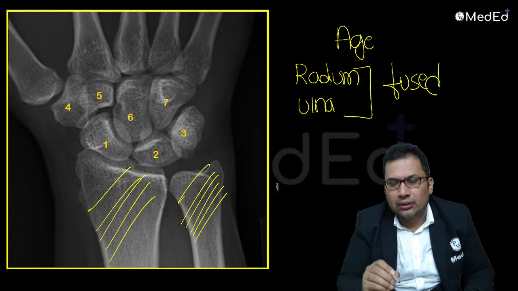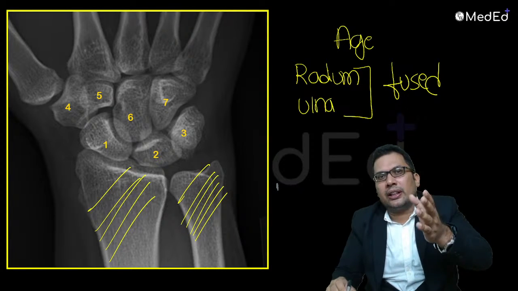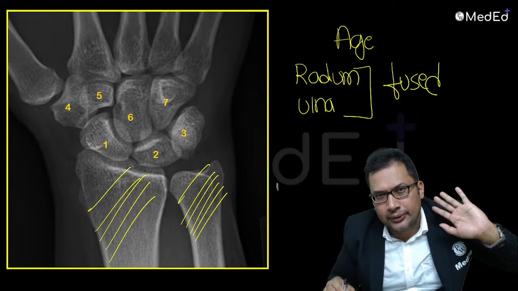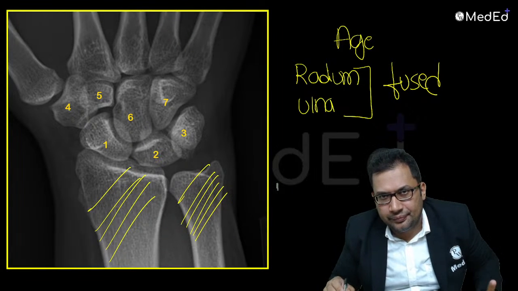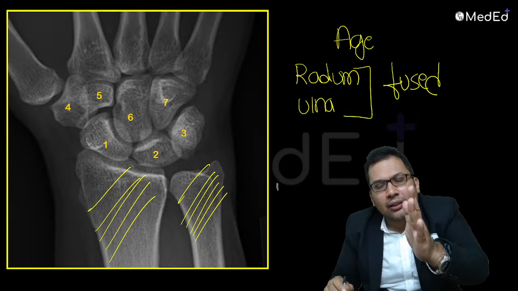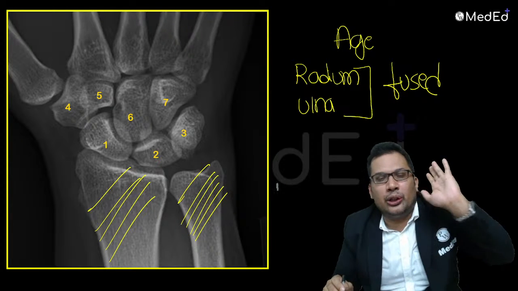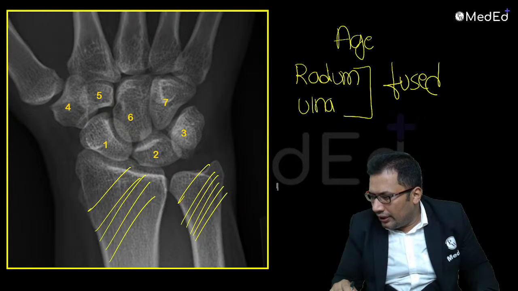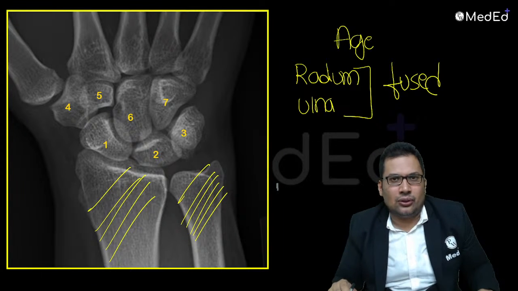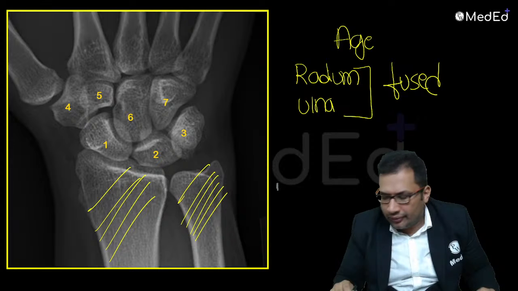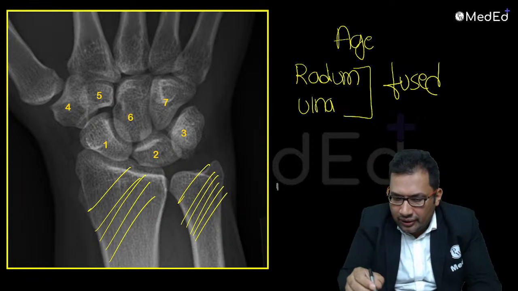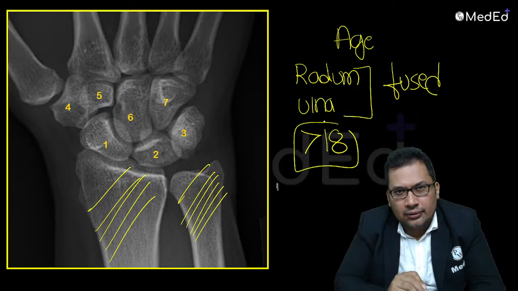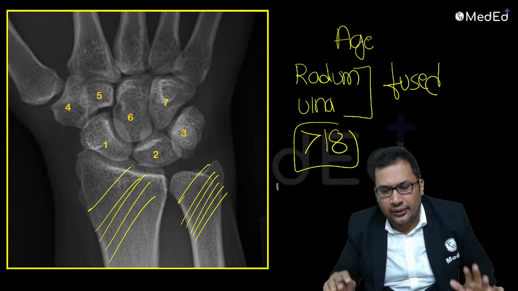More than 18 years, beta. Radius and ulna fusion happens at more than 18 years. When you are more than 18 years, radius and ulna are fused. Adult. At 18 years, radius is going to fuse, ulna is going to fuse. So what is the answer? More than 18 or less than 18? Yes. This must be more than 18. Good.